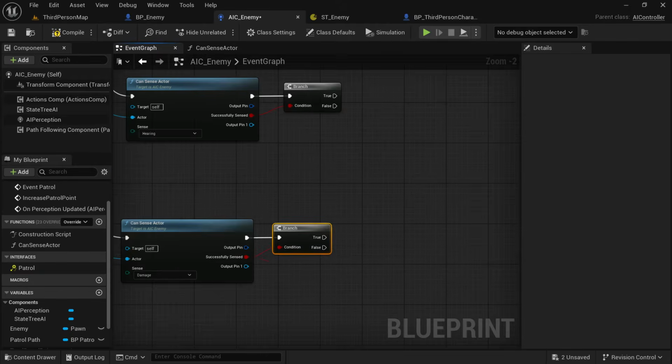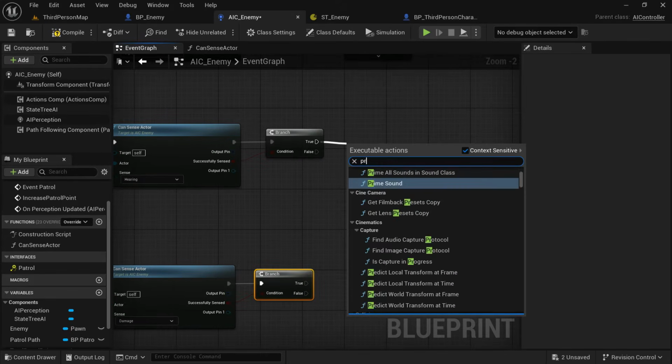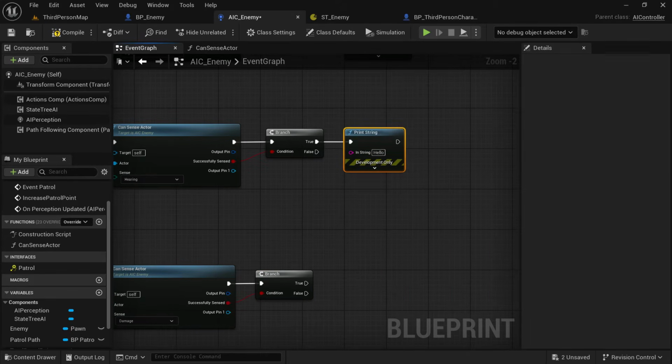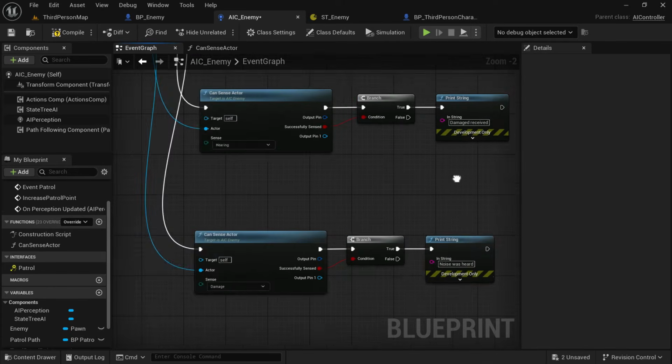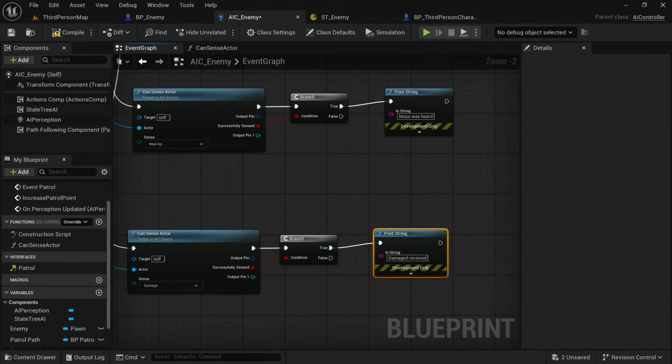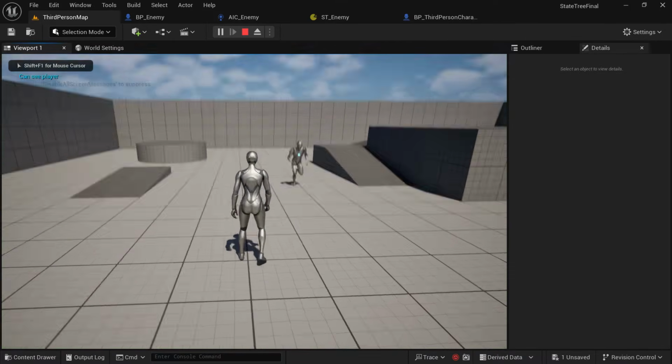We're going to fire two branches off both ends of these canSenseActors, and we're going to add print strings just to debug and make sure they're actually firing. Compile, save, play the editor.